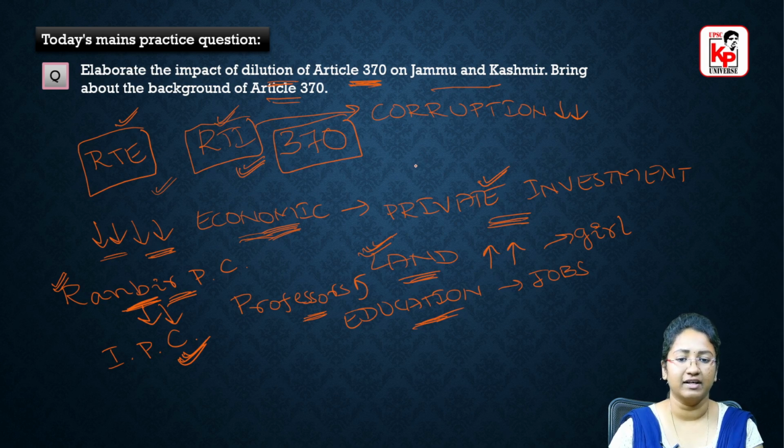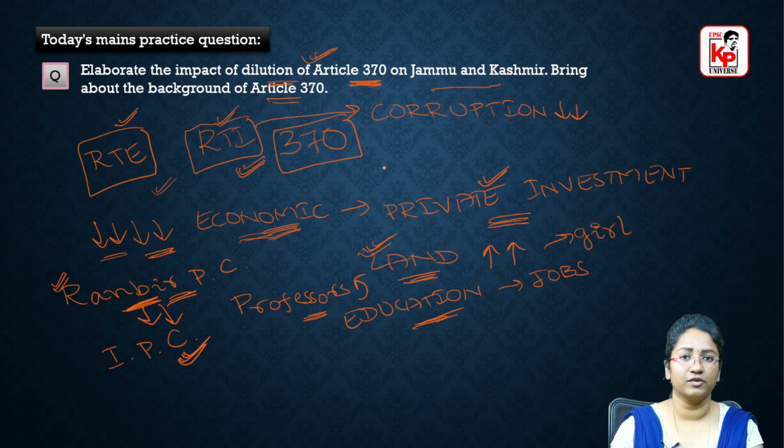And coming to the negative impacts of the dilution of Article 370, all the residents of Jammu and Kashmir are still not completely agreeing to this dilution of Article 370. So that is one of the negative impacts of the dilution of Article 370, and these are the various positive impacts that we have. So you have to elaborate in this way.